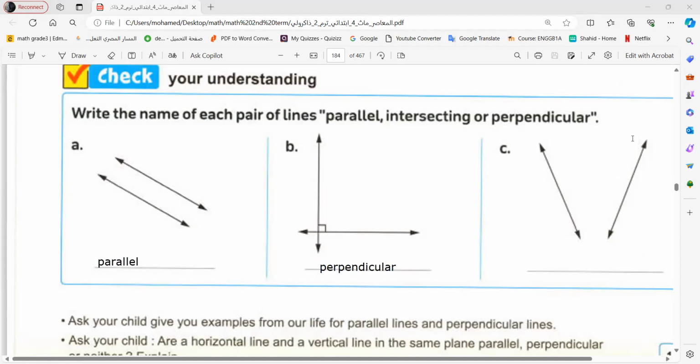What do I call these? What do I call here? Oh, Miss Alia, they're not touching. Yeah, but look when I go more. Oh, they touch. They touch here. So what do I call them? Bravo. Intersecting.